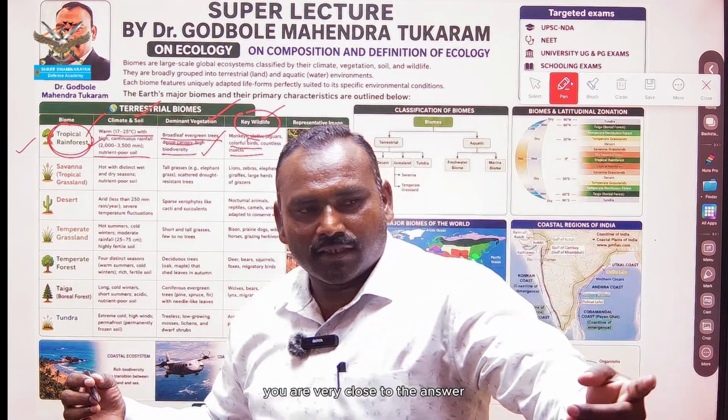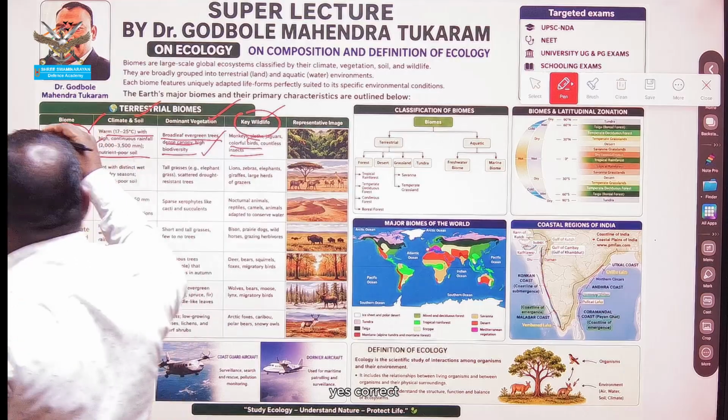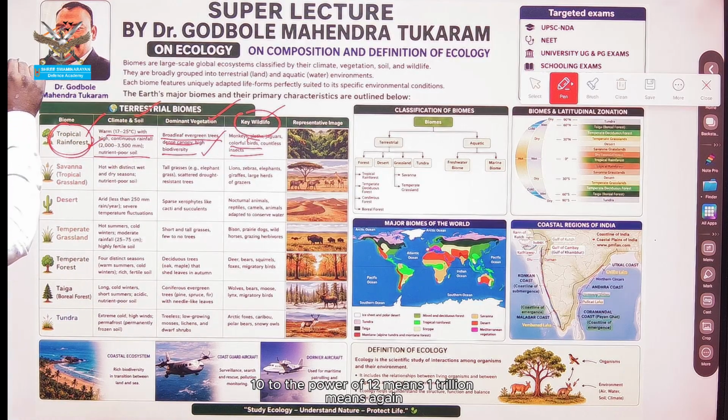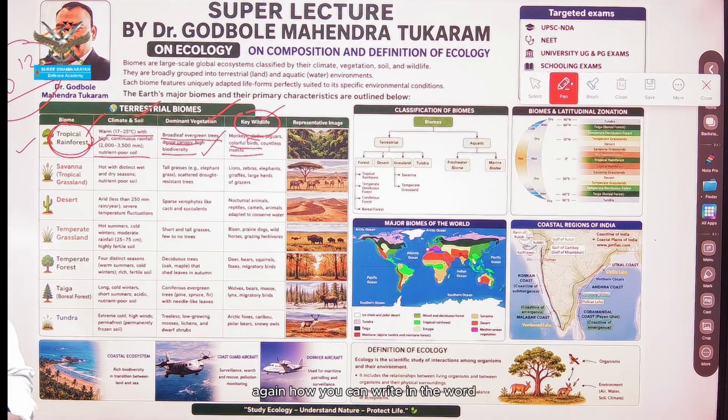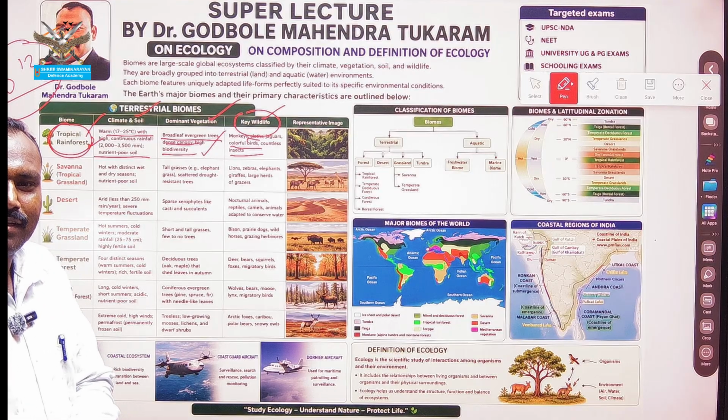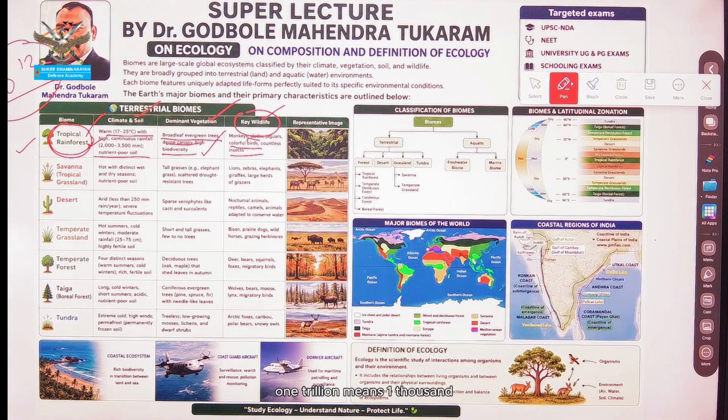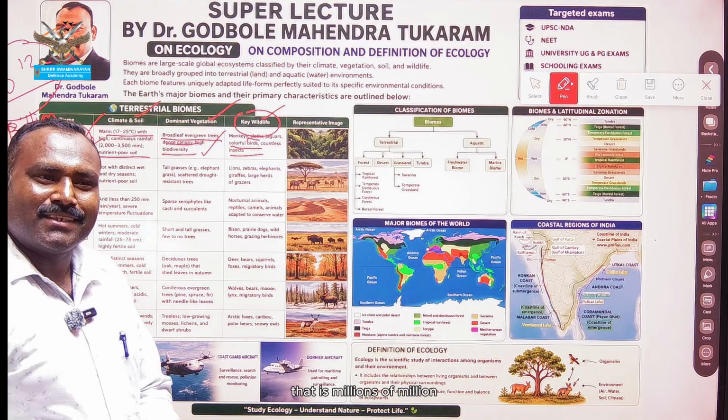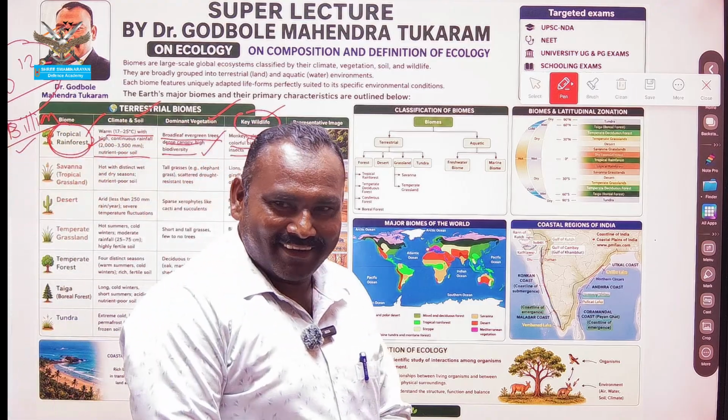You are very close to the answer. Yes, correct. 10 to the power of 12 means 1 trillion. How can you write it in words? 1 trillion means 1,000 billion. That is millions of millions.